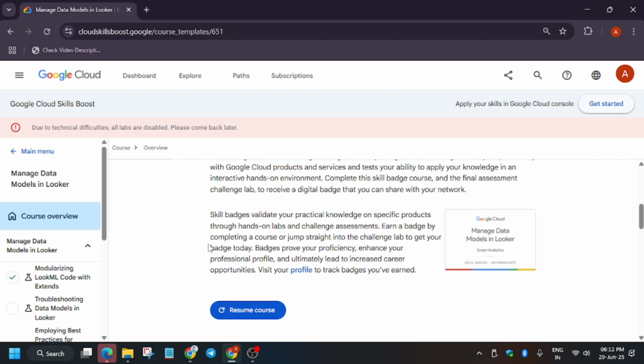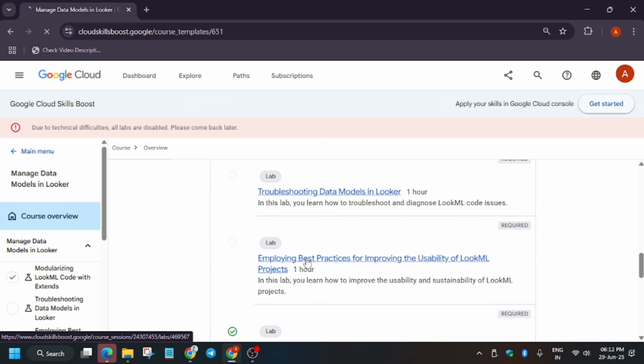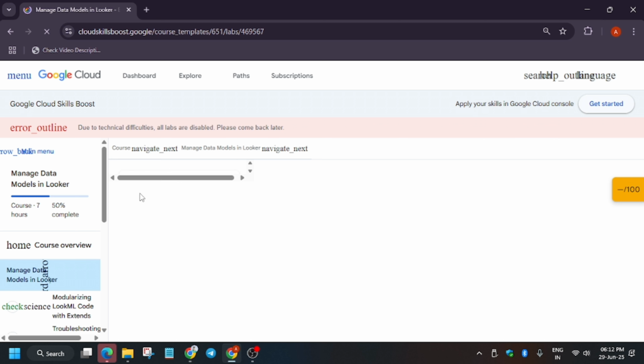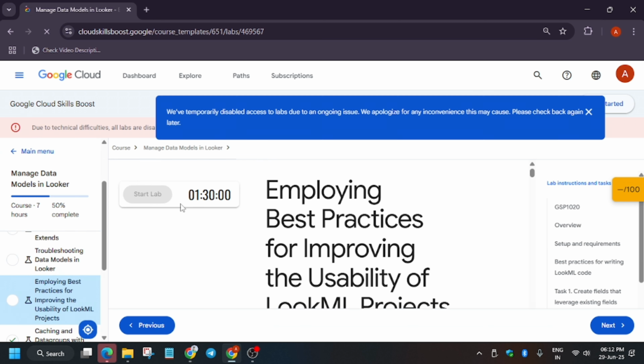Now when you try to open any lab, let me show you for this lab. It will show a pop-up that the labs have been disabled and the button is grayed out. Yes, the start lab button has been grayed out, and here is a pop-up that we have temporarily disabled access to lab due to some internal issues.